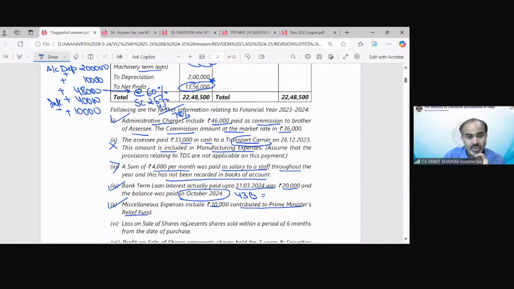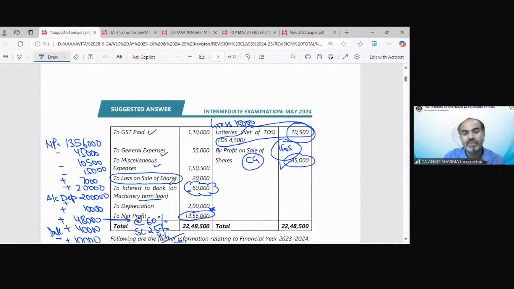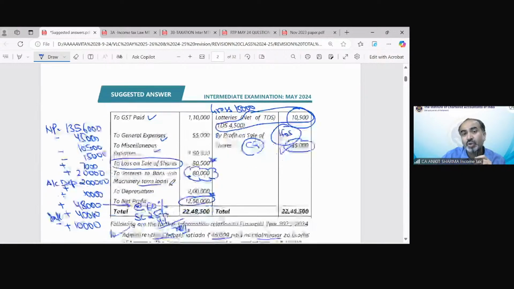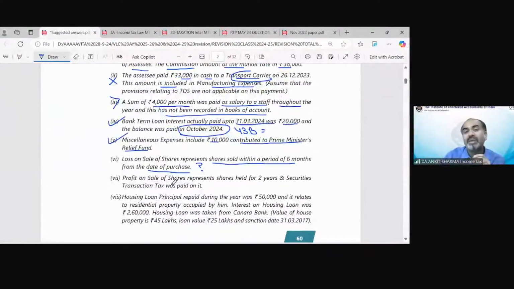Next, loss on sale of shares represents shares sold within a period of 6 months from the date of purchase. What is the use of this information? We have already added back the loss which has been given in the profit and loss account in respect of shares, that is 20,000. The information has been given to communicate to you that it is a short-term capital loss, because there was a gain also on the credit side.